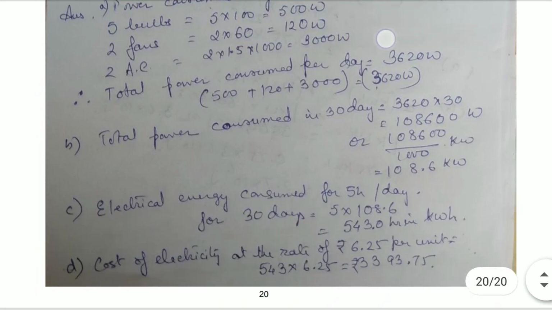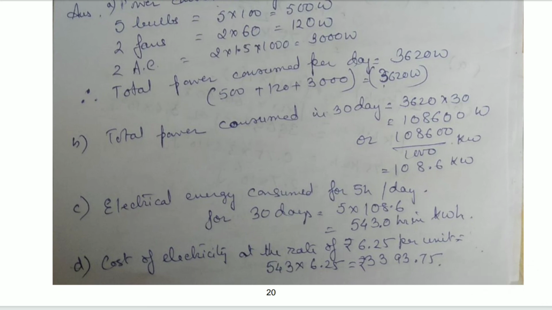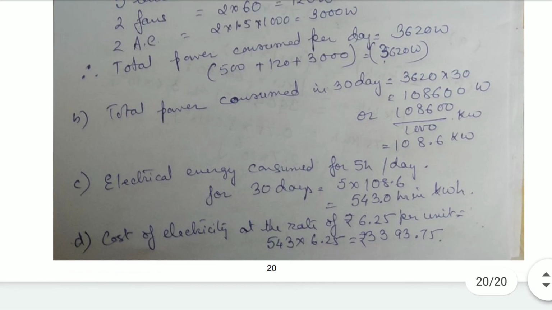Total power consumed in 30 days is 3620 into 30, that becomes 108600 watt. Dividing by 1000 to convert into kilowatt gives 108.6 kilowatt.